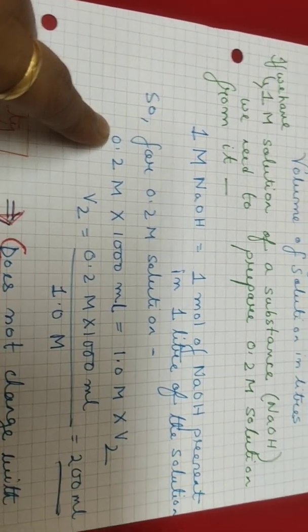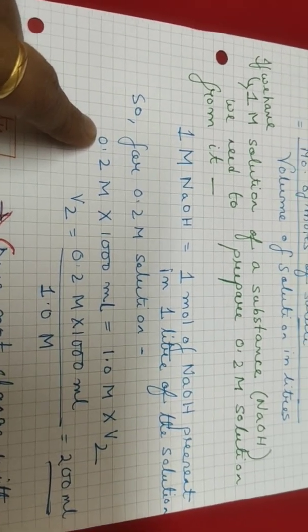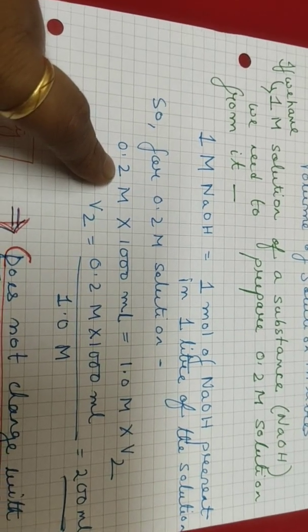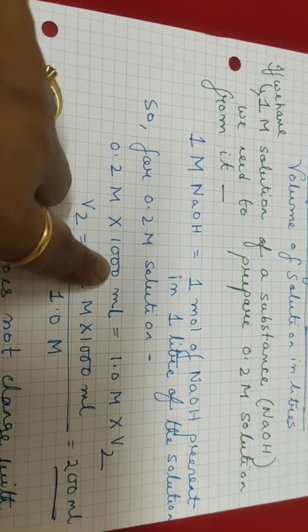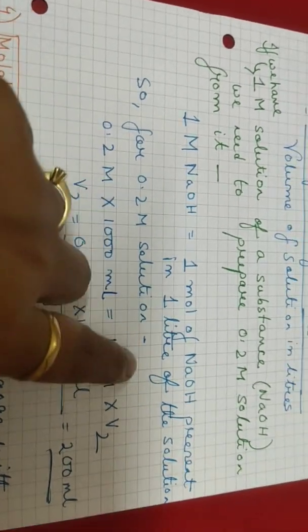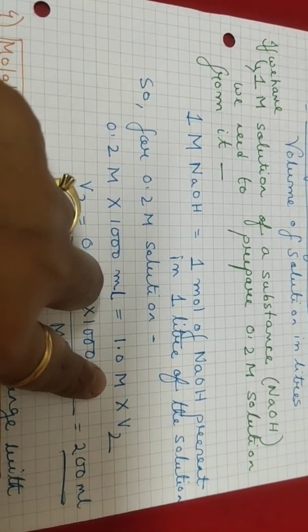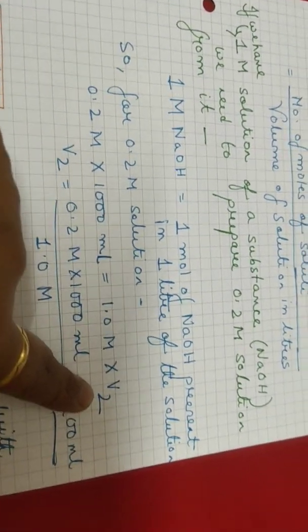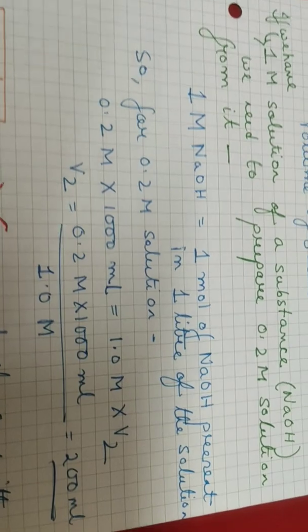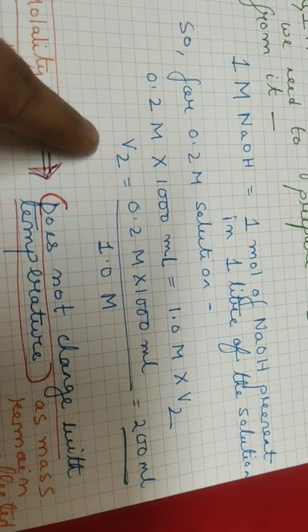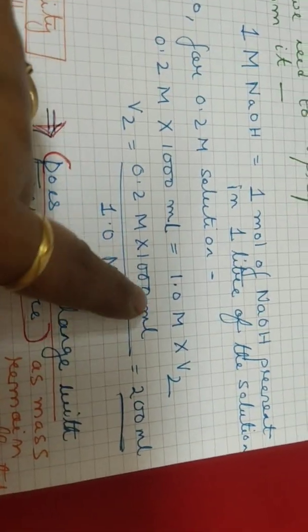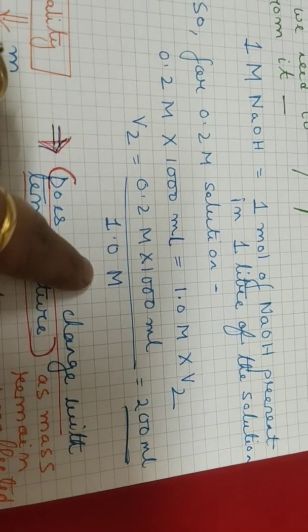From 1 molar solution, we have to prepare 0.2 molar NaOH solution. So 1 molar is the strength of NaOH which is already given, and how much of that solution is required to prepare 1000 ml of 0.2 molar solution is V1. So V1 can be calculated using 0.2 M into 1000 ml divided by 1.0 molar.